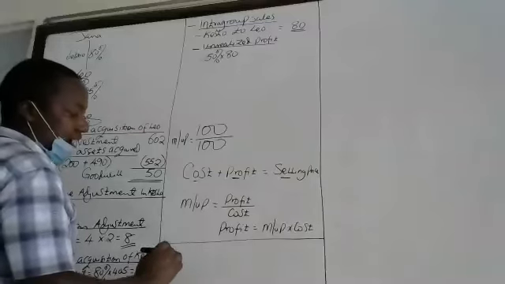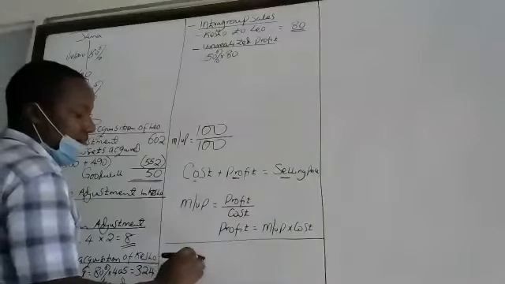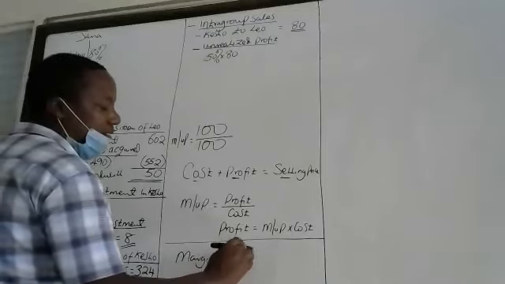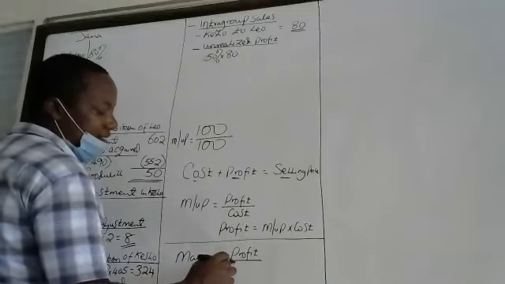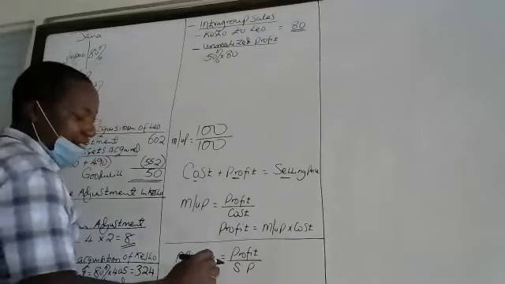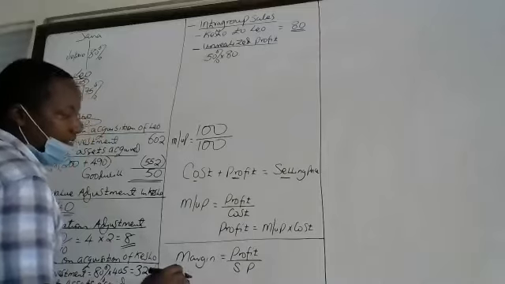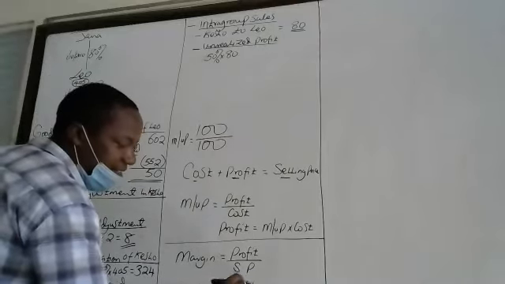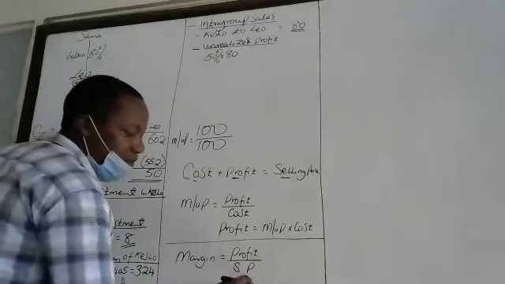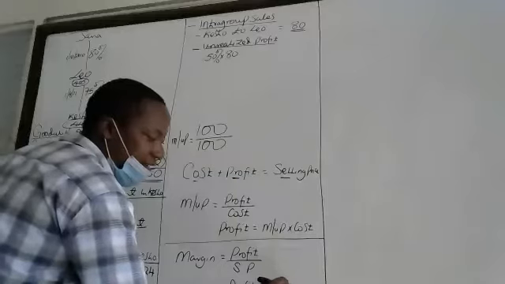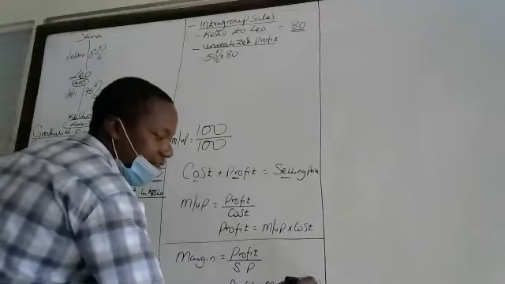And we call it margin, which is equal to profit divided by the selling price. Such that to calculate profit, given margin, we make it the subject, and it will be equal to margin times the selling price, is it?